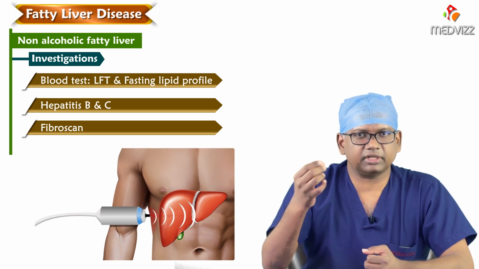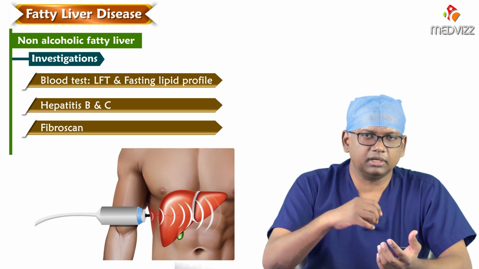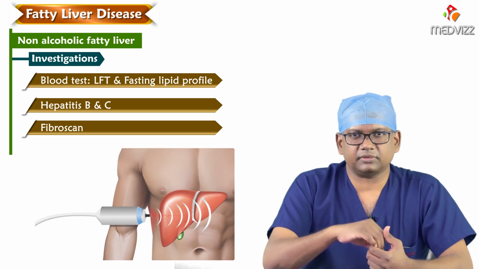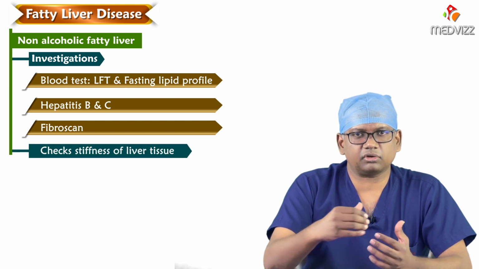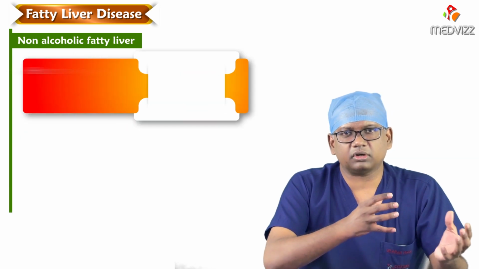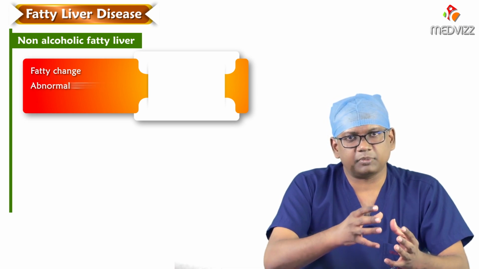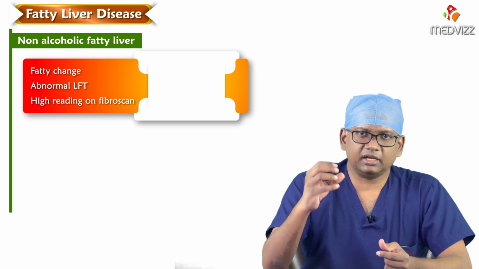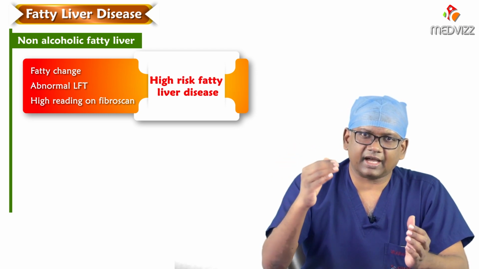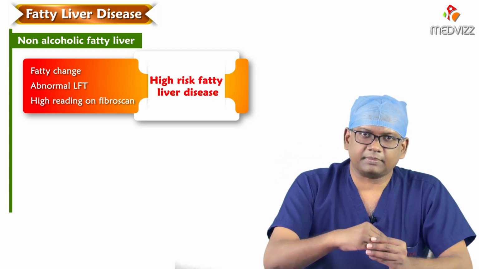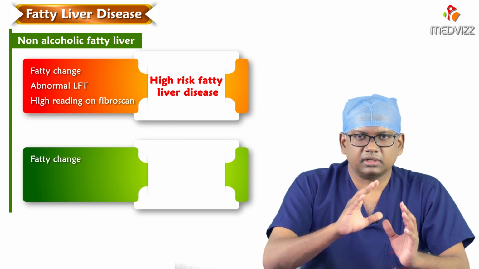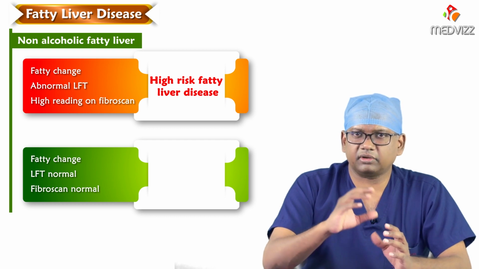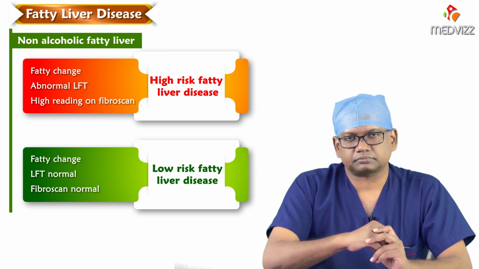Fibroscan is a non-invasive scan. When I say non-invasive, there is no cutting, no endoscopy and all. It is another simple ultrasound-like device which tells us the stiffness of the liver. Somebody who has fatty change in the liver, abnormal liver function test, and also a high reading on the fibroscan, we are dealing with what you can call a high-risk fatty liver. Whereas somebody who just has fatty change, with normal liver function tests and a normal fibroscan, need not worry; you are dealing with a low-risk fatty liver.